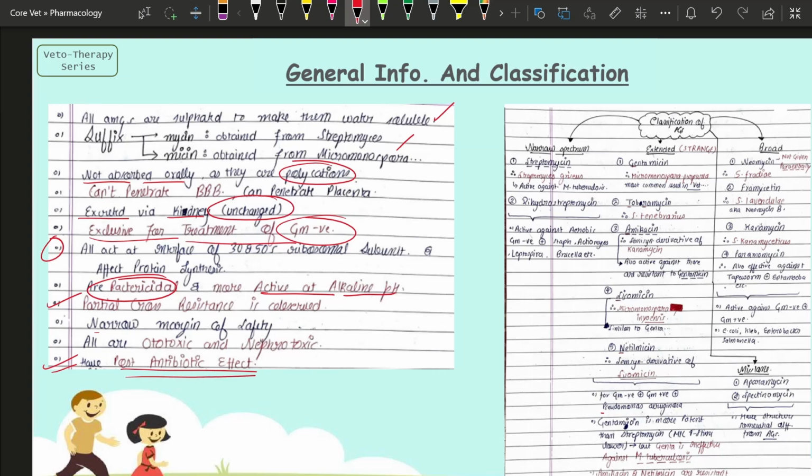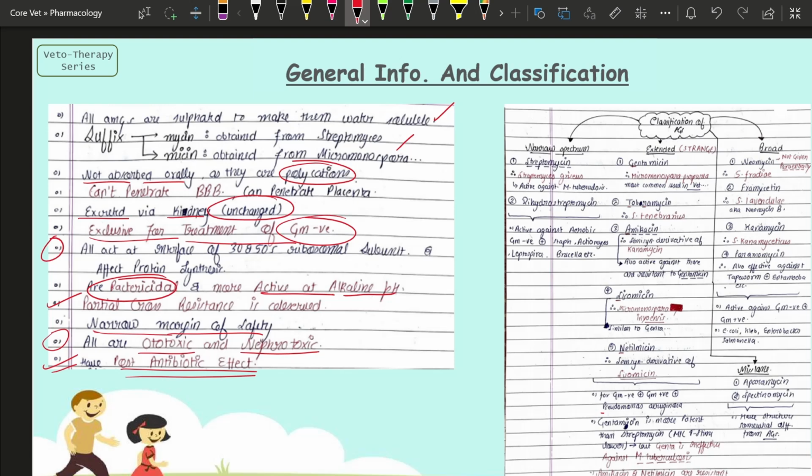I had discussed that already. Most of the points have been covered in general chemotherapy, because general chemotherapy is the part from which the maximum number of MCQs can be covered. That's why it is quite important. The aminoglycoside class of drug has a narrow margin of safety and shows ototoxicity and nephrotoxicity, which we will discuss in the adverse effects.